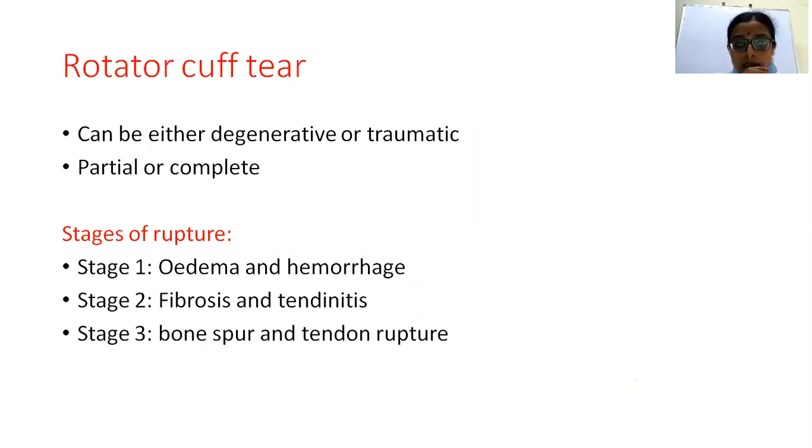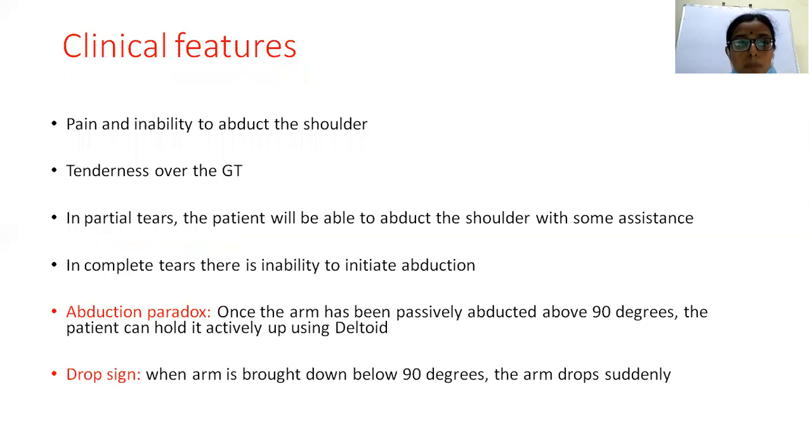During the stages of rupture, initially there will be edema and hemorrhages among the fibers of the rotator cuff, followed by fibrosis, which is the healing process, and then there will be tendinitis. And then because of repeated use and the inflammatory process, there will be a bony spur, and then it gradually ends up in tendon rupture. And coming to the clinical features, we have pain and inability to abduct the shoulder.